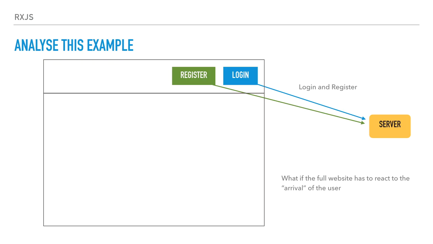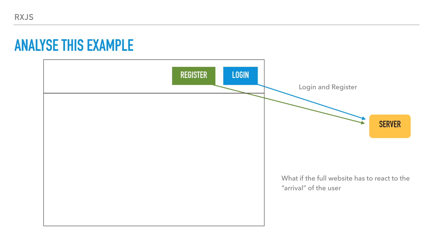So I have been trying to put a simple example of how we can apply reactive programming to a UX in a normal website. So let's analyze this example. We have a website with a register button and a login button, and both will call a service that will talk with the server for getting a user.